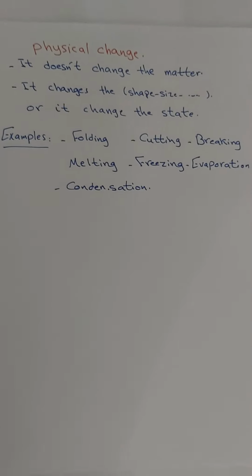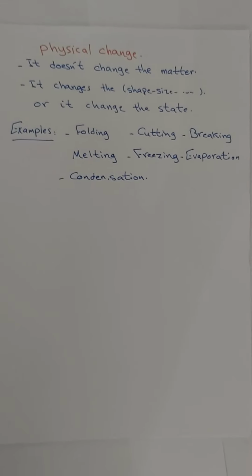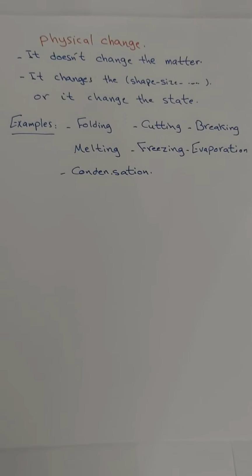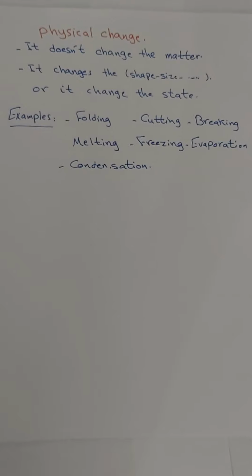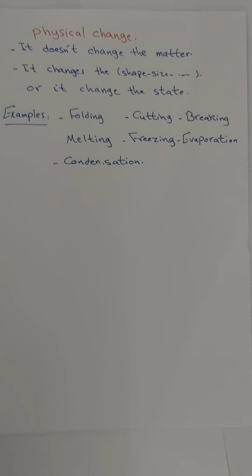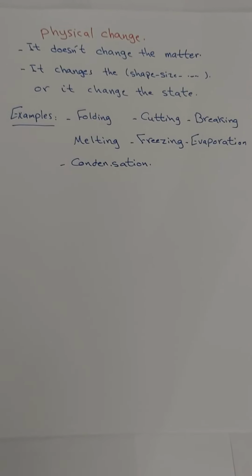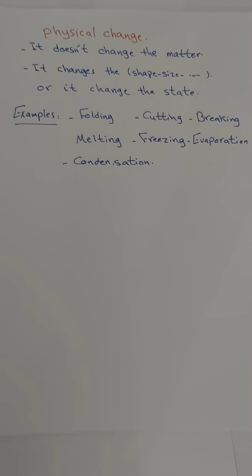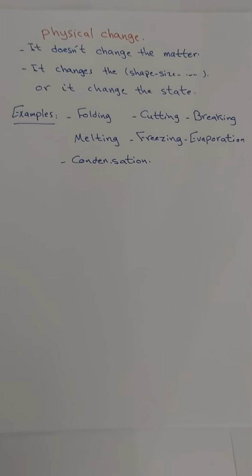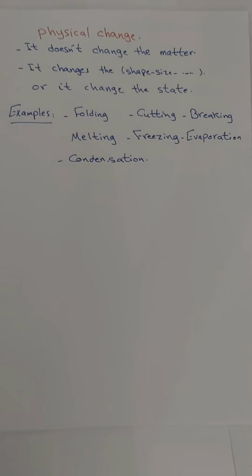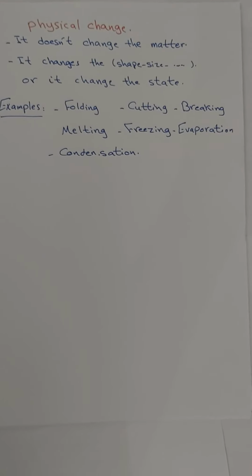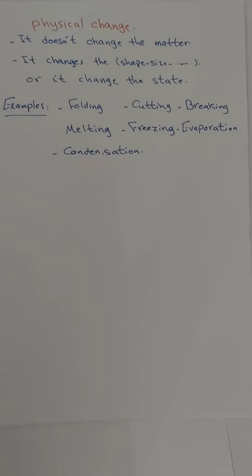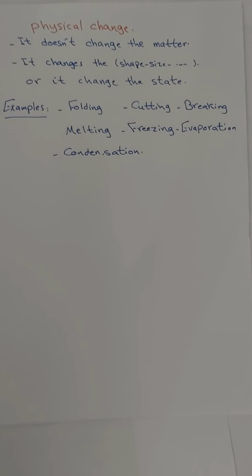And here are some examples of physical changes: folding paper, cutting paper, breaking glass, cutting wood, melting, freezing, evaporation, and condensation. All of them are examples of physical changes. Okay? So the physical change didn't change the substance. It only changed what? The physical property or the state of this substance. Okay? Then we continued with mixtures and solutions.